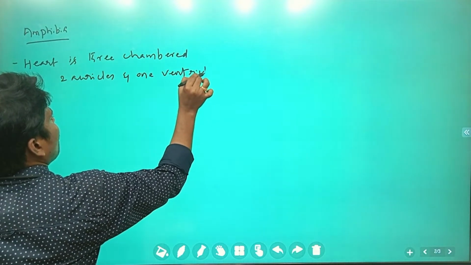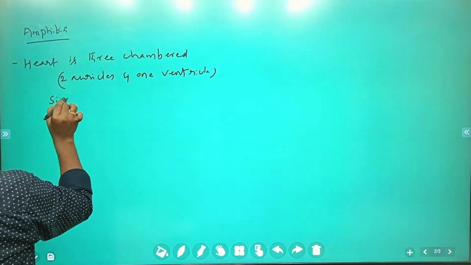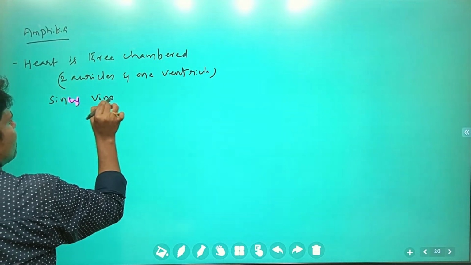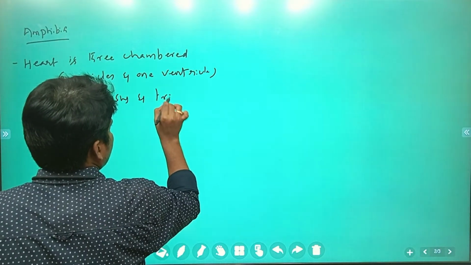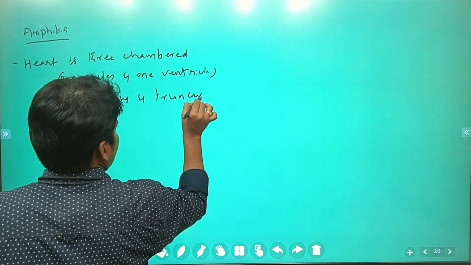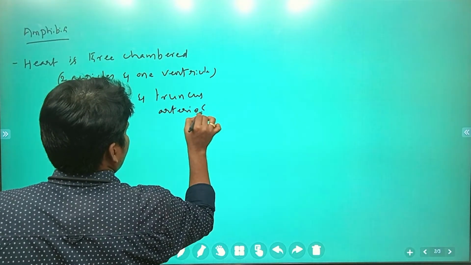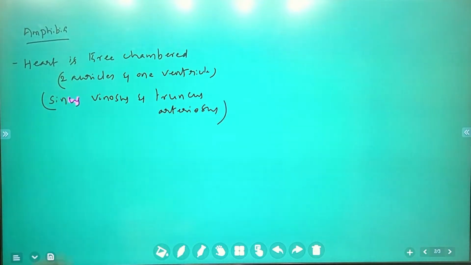Then there are the sinus venosus and truncus arteriosus. These are the chambers present in these animals.